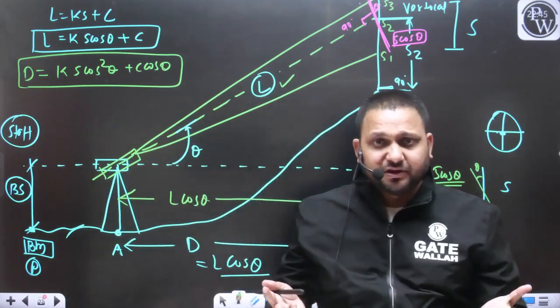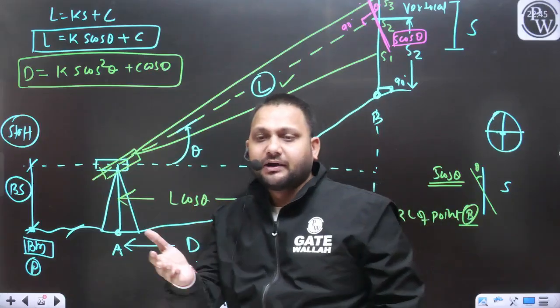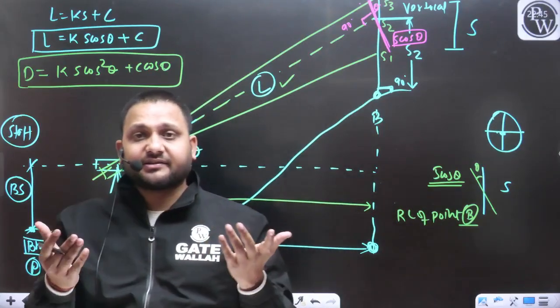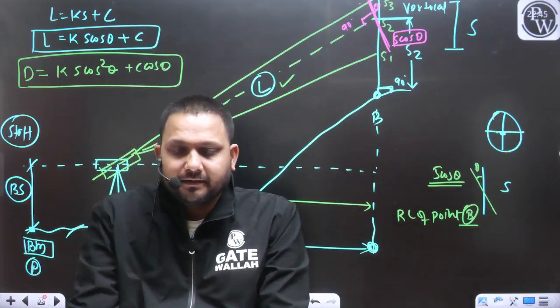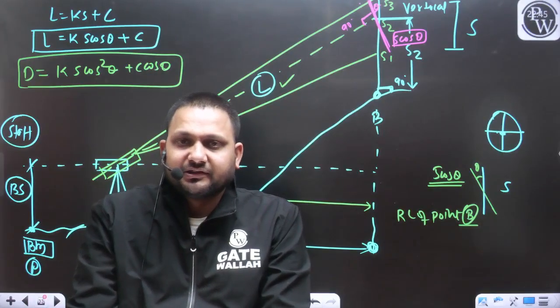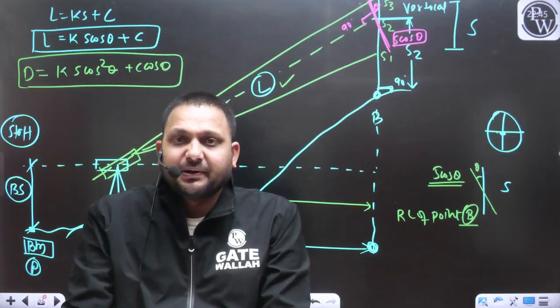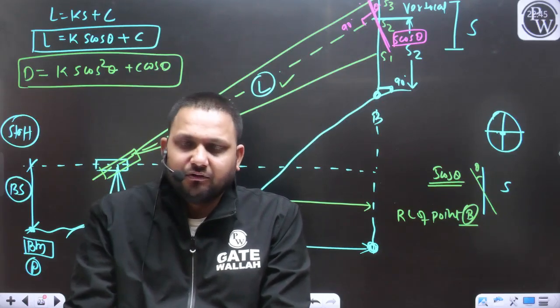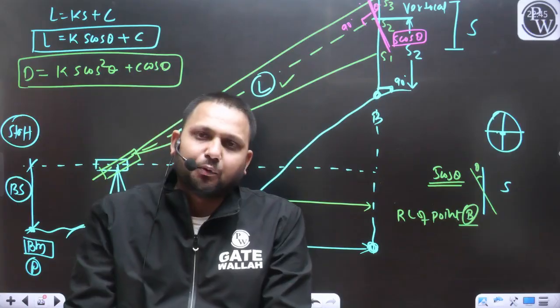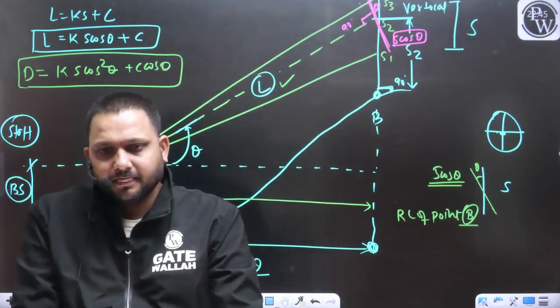There may be the same situation when the B point is at lower elevation as compared to the point A. Then you will say, sir, that is the angle of depression. It is not always compulsory that point B will have the higher elevation.